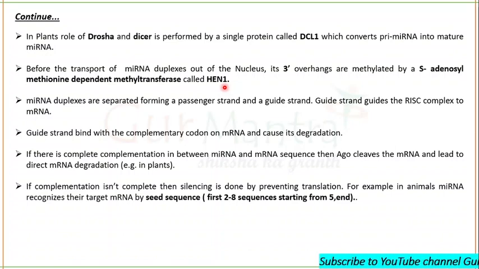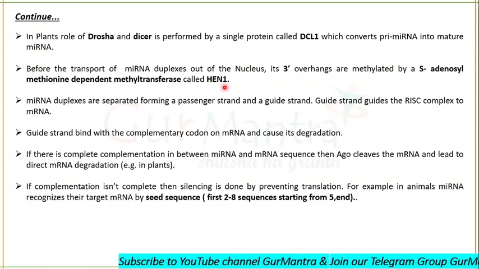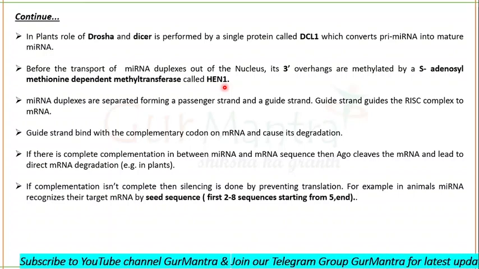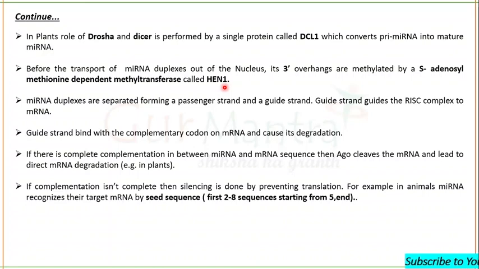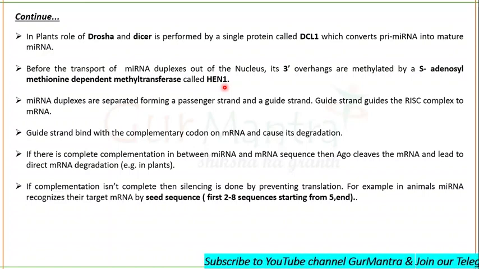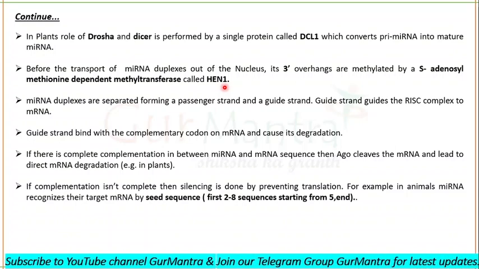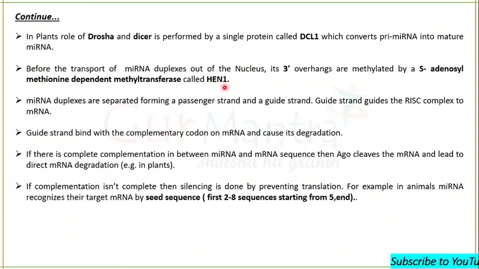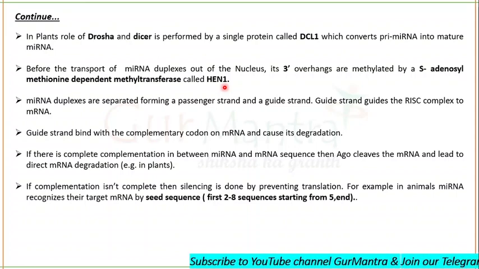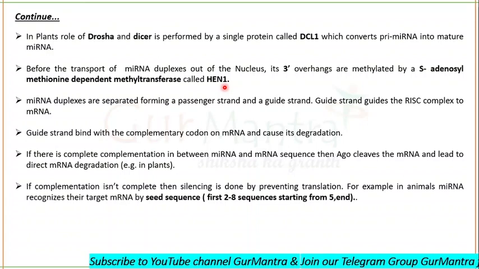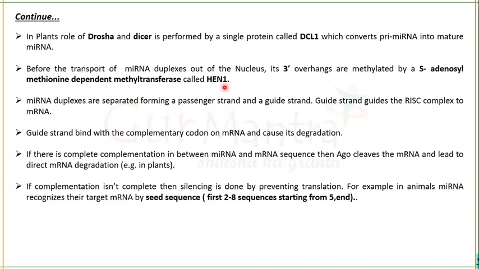HEN1 will cause the methylation of the 3' overhangs, meaning the residues present at the 3' terminal. They will be methylated on the 2' O group. There will be an oxygen atom on the second carbon, and HEN1 is going to cause the methylation on the 2' O.